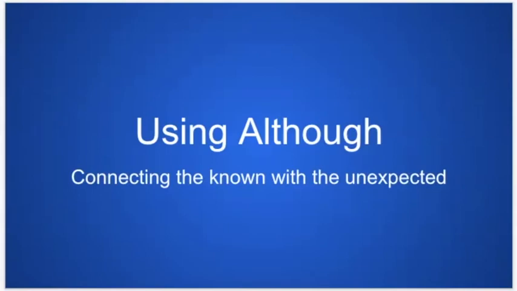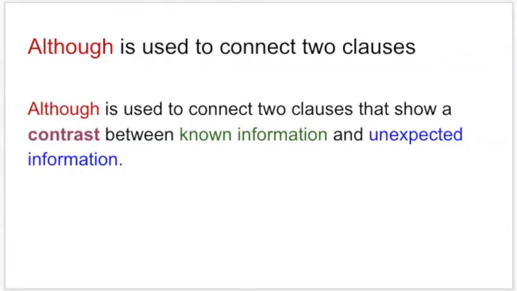Hi students, today we're going to be talking about the word although and how you use although to connect the known with the unexpected. Although is used to connect two clauses. One of the clauses shows the known information, the facts, the truth, what you know to be true, and the other clause shows something that's unexpected. And we use although to show a contrast between the known and the unexpected information.